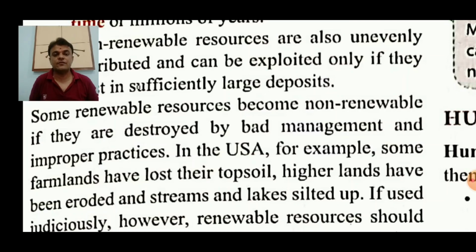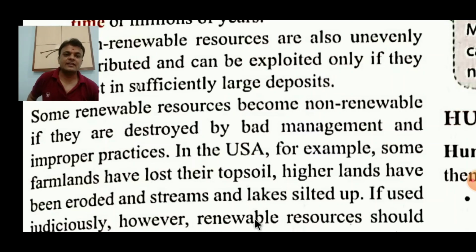But still, if we are careless in using them, then those kinds of renewable resources can also become non-renewable. It means they will become obsolete in the nearer future if we are not careful in using them, or if we use them with very bad management or improper practice.